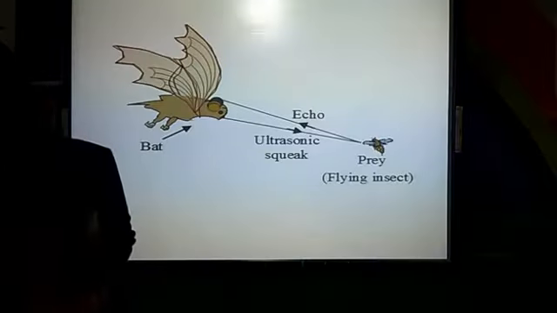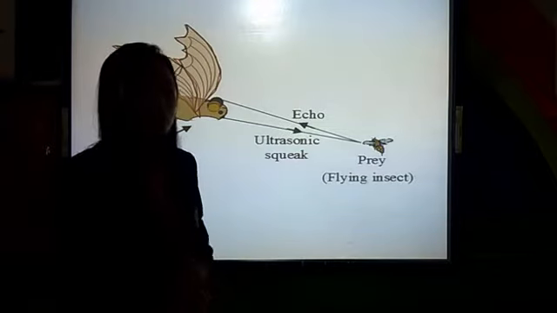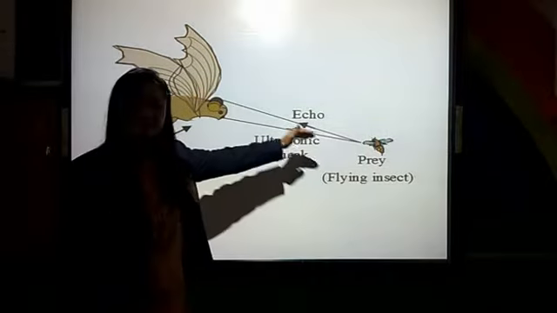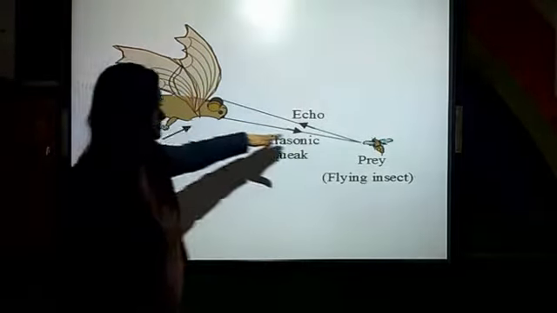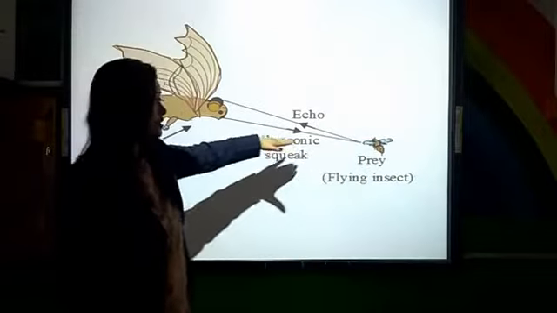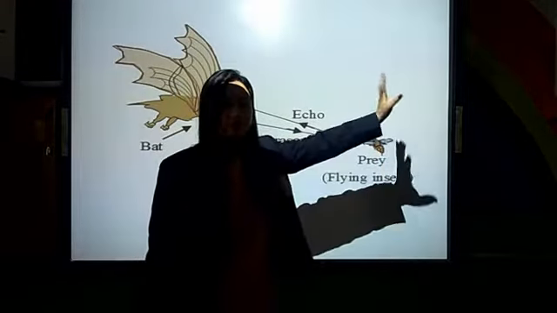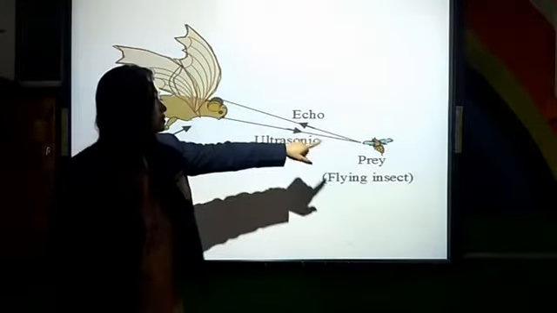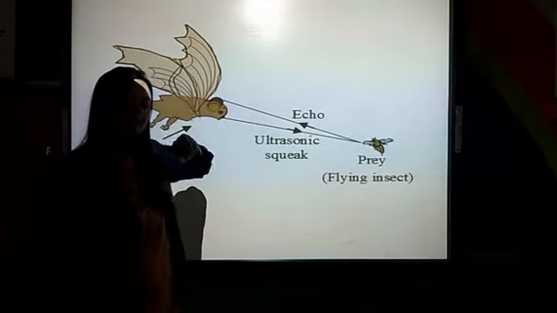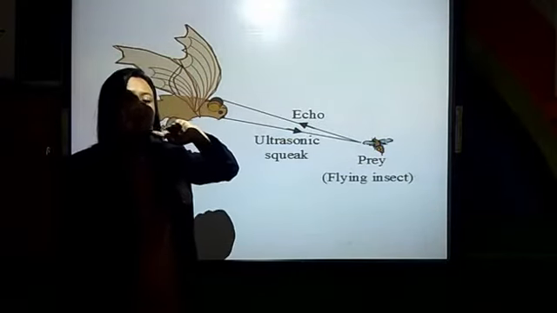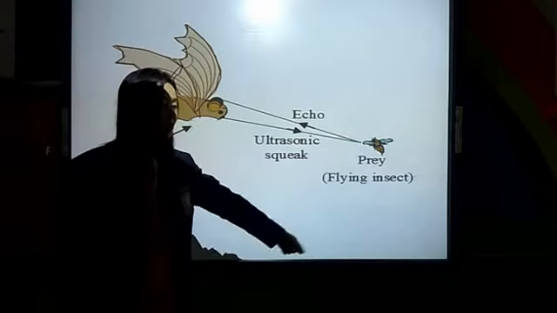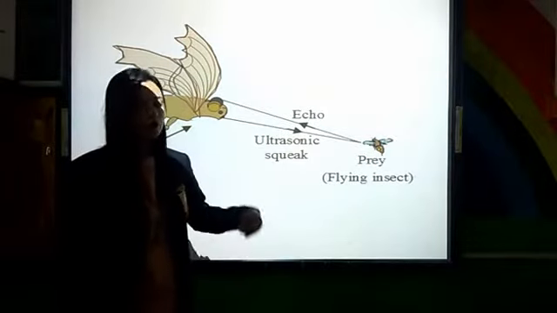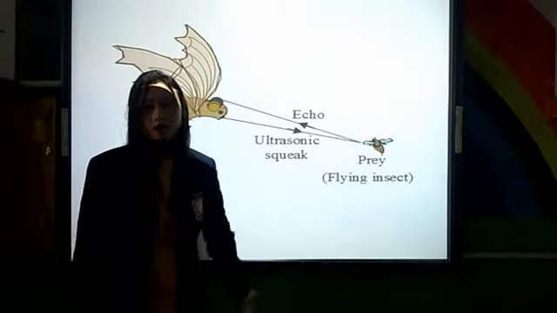That means to talk. Now this is how a bat finds its prey. A bat produces an ultrasonic sound. That means ultrasonic waves travel, and if they meet any prey or any obstacle on the way, after striking it, they reflect back. When it reflects back, the bat from the reflected sound can identify whether it's prey or an obstacle, whether there's any danger, or whether it's the food that it has to hunt for.